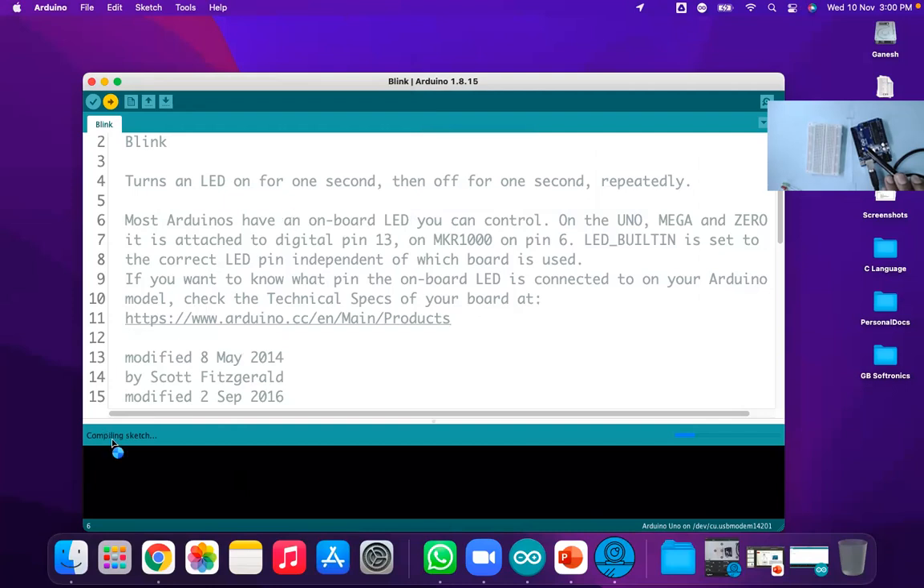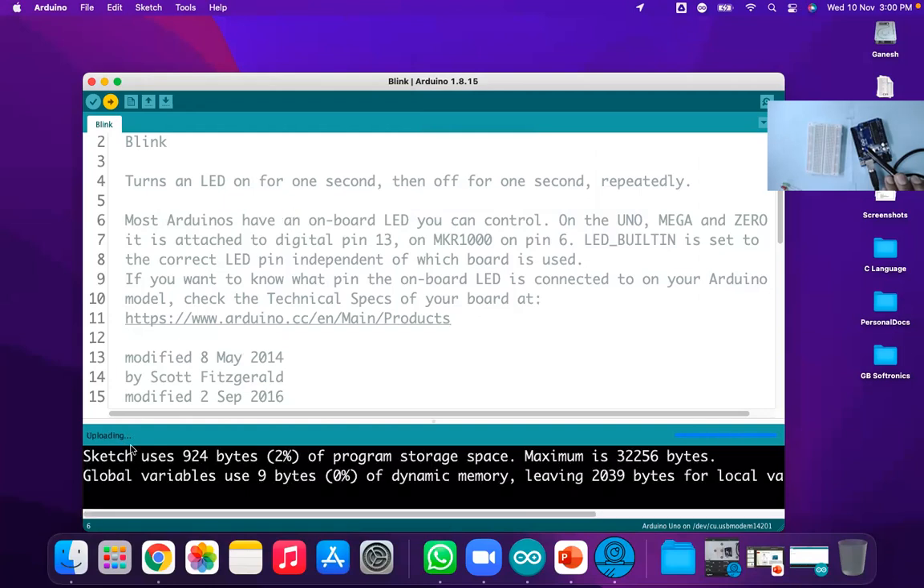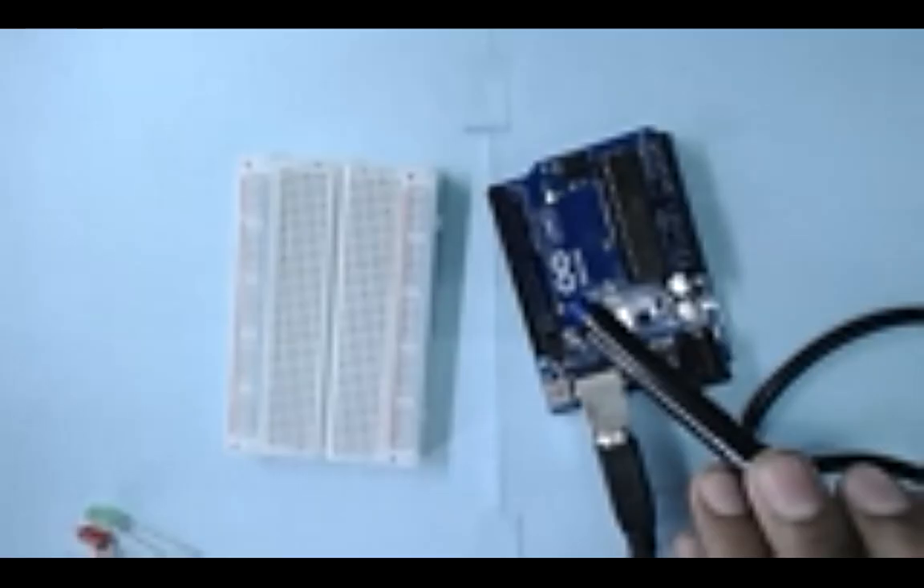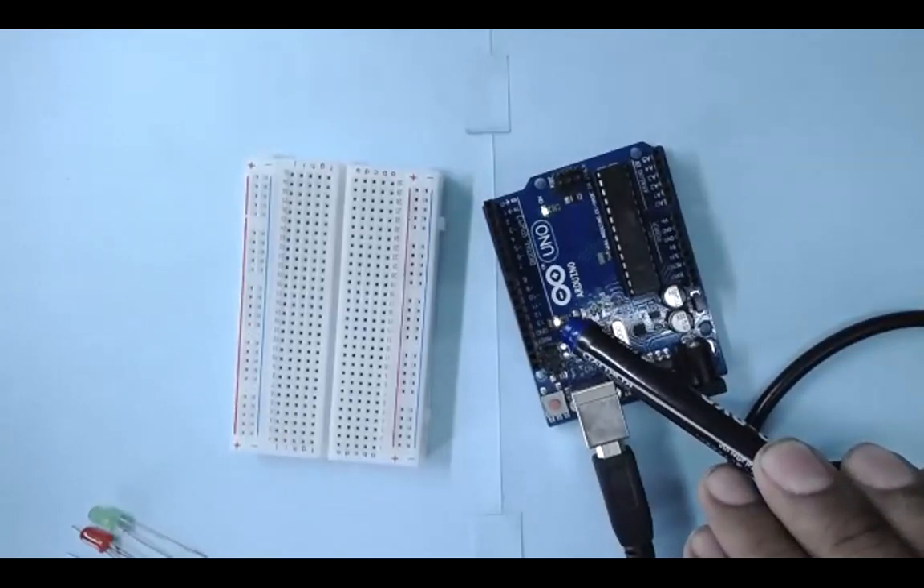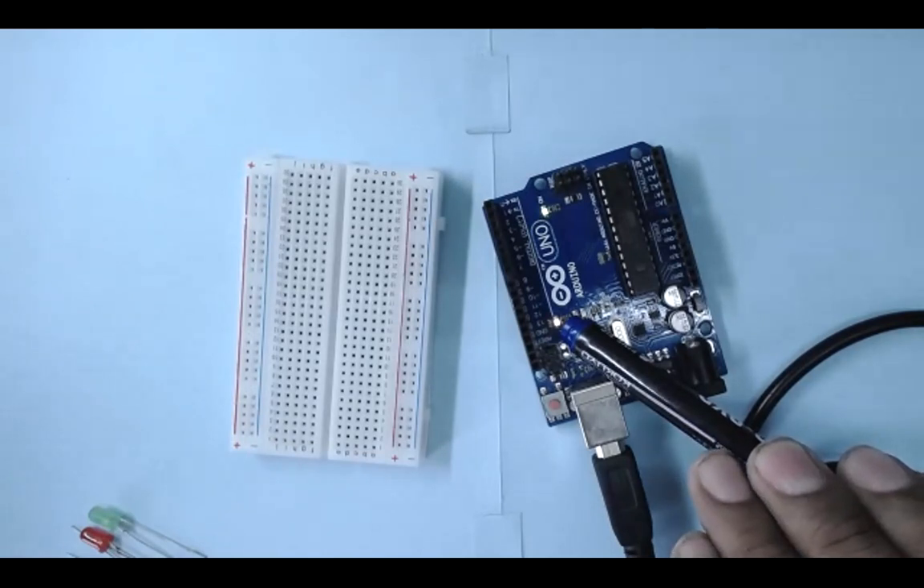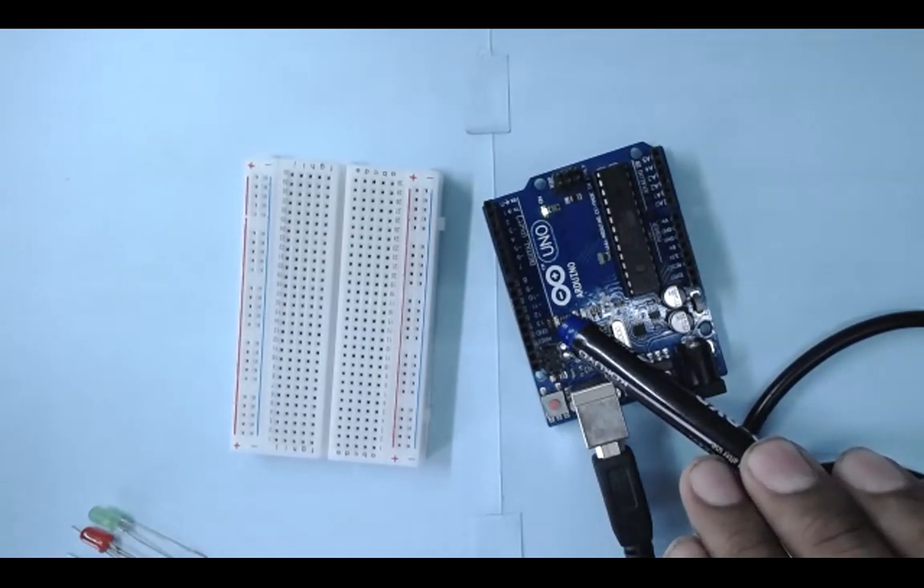Now it is compiling the sketch, and after compilation it is uploading. Yes, done uploading, and let me show you the output. Are you able to see the output here? Yes, the LED started blinking. Before uploading the program, that LED was constantly glowing. Now the LED starts blinking.